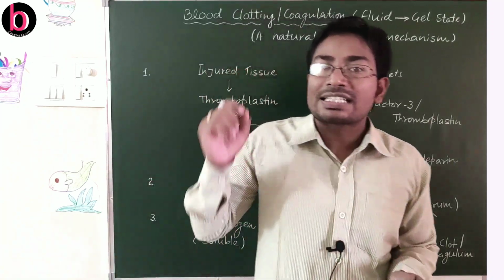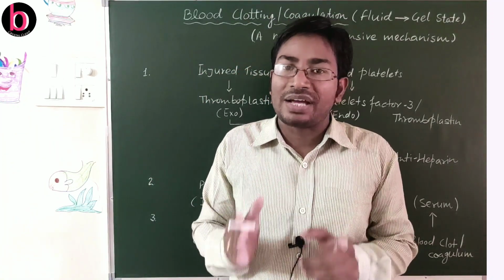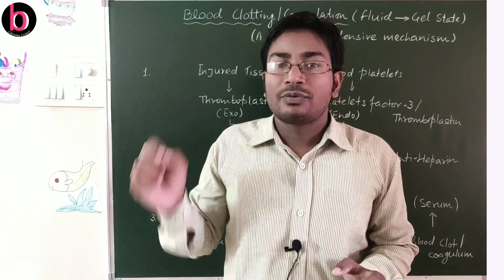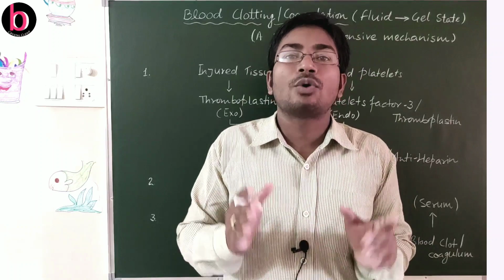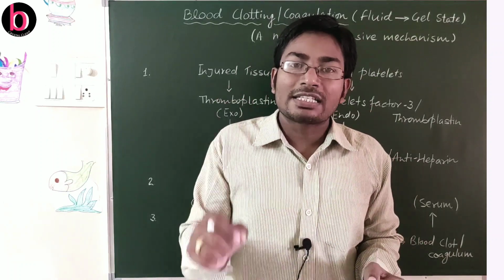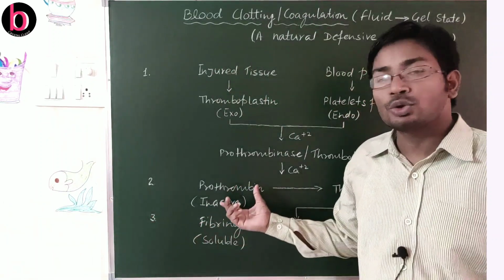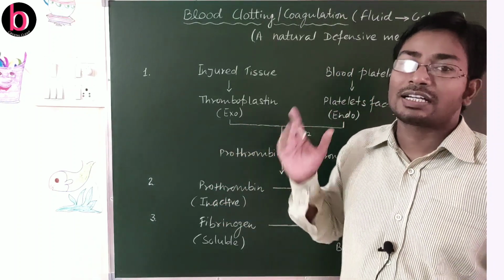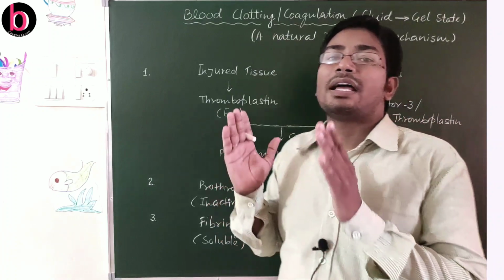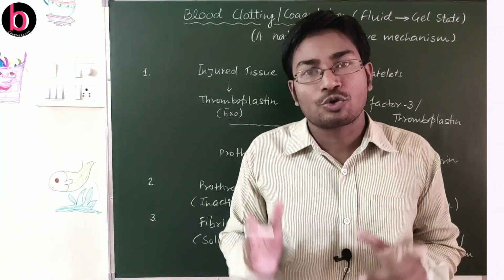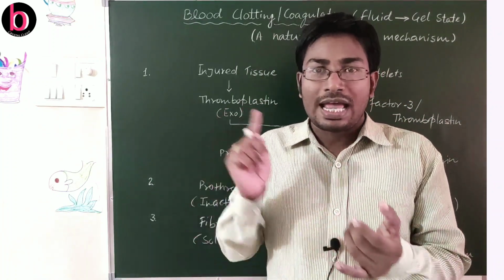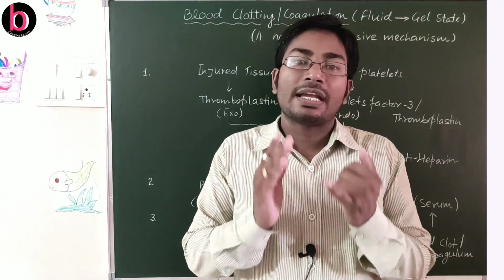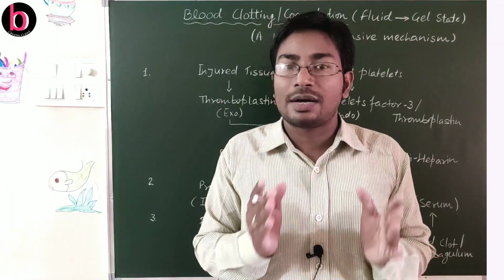Earlier we discussed that after these 13 factors there is also need of additional substances for blood clotting. So this is about vitamin K that is needed for synthesis of prothrombin, and also calcium ion is externally needed. Without calcium ion, blood clotting is not going to be completed. So along with 13 factors, there is also need of vitamin K as well as calcium ions.